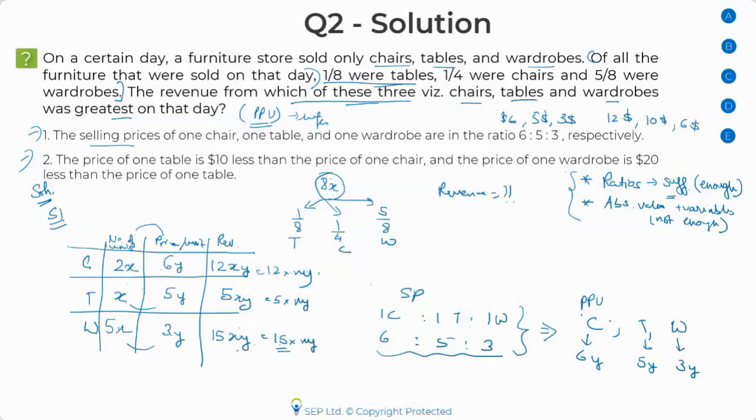The coefficient of wardrobe is the maximum, so I can infer that the revenue of the wardrobe was the greatest on that particular day, and I would say this statement is sufficient. Okay, I'll again pause here, look at the questions that you have on the screen. If you have any doubt, please feel free to ask.